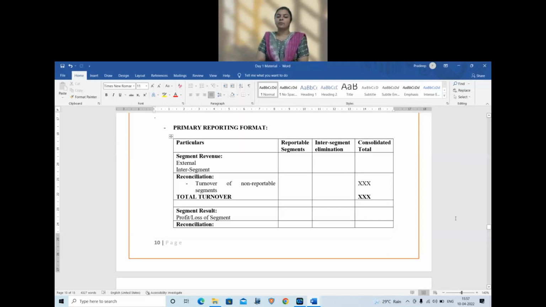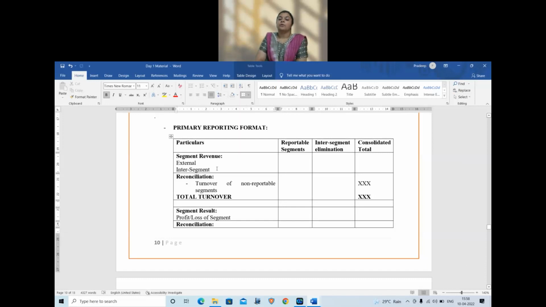So primary reporting, the format is going to be comprising of 4 items primarily: revenue, which is turnover, result, which is profit or loss, assets, liabilities. So 4 items we are going to show for the reportable segments, and each reportable segment should be shown as a separate column. So segment revenue, external, inter-segment revenue.